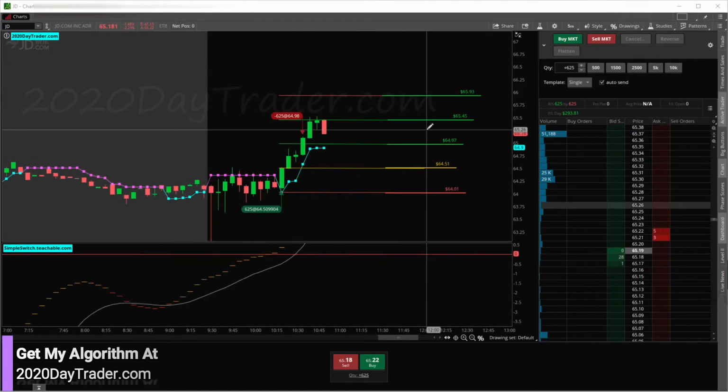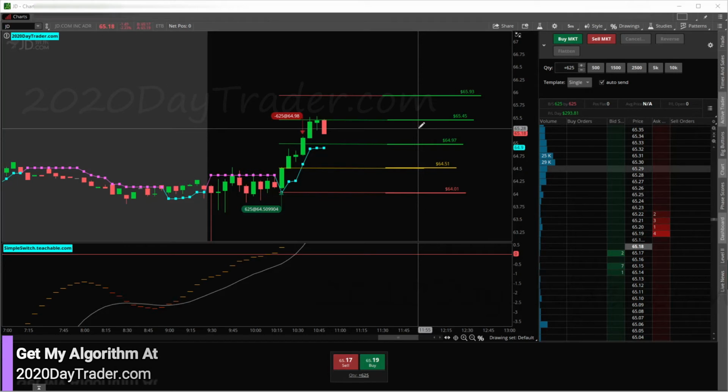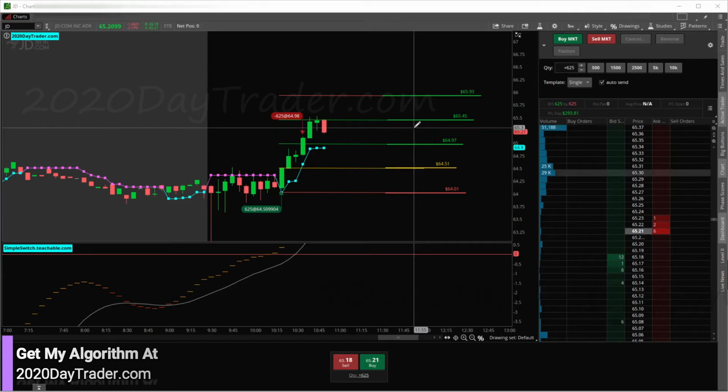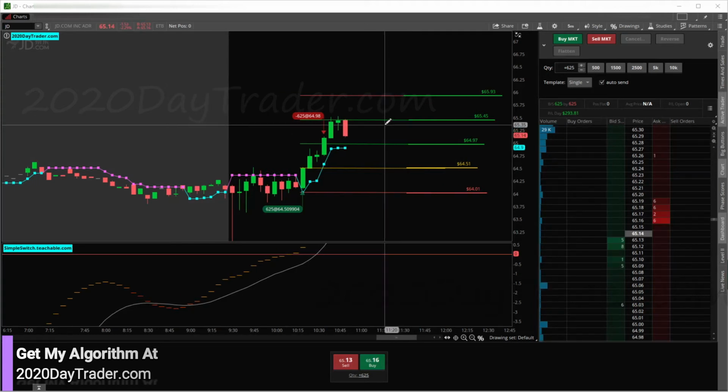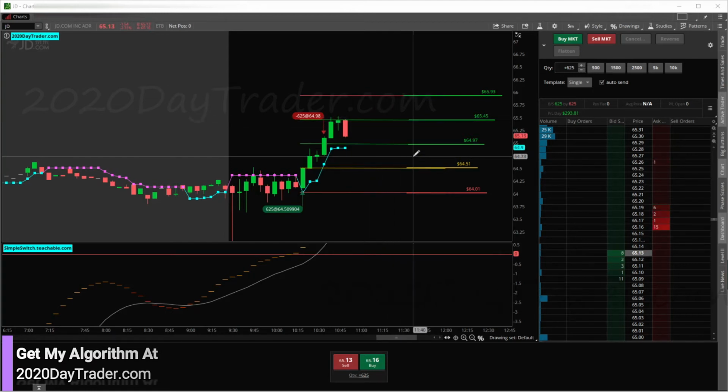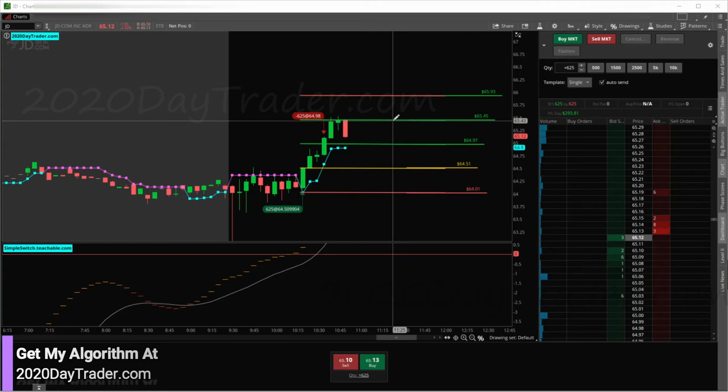Now we get the rejection. 50% of a big gap fill like that is pretty common. A whole fill is not as common, but 50% is pretty common. And a whole fill is the next level. And then I'll be looking for rejection again around the gap fill. So this was the perfect setup to wait for that 2R.